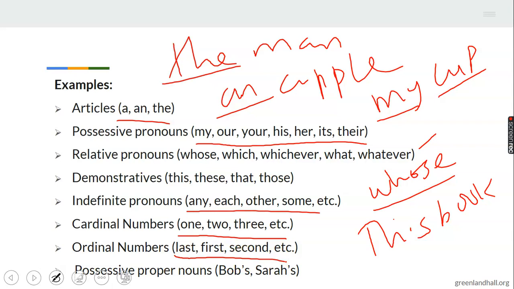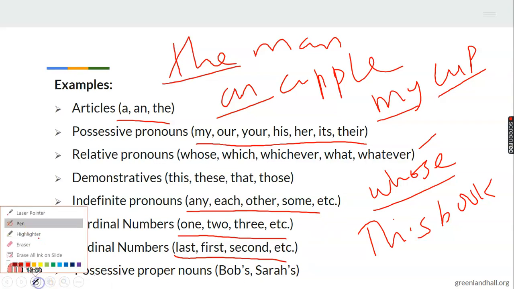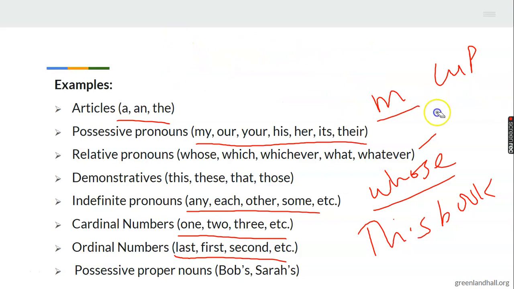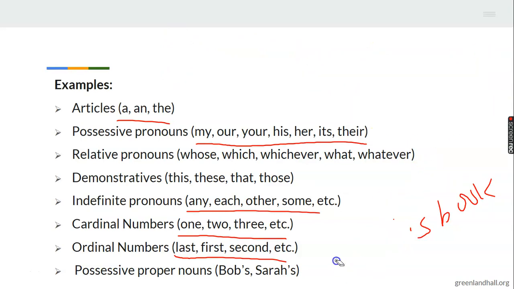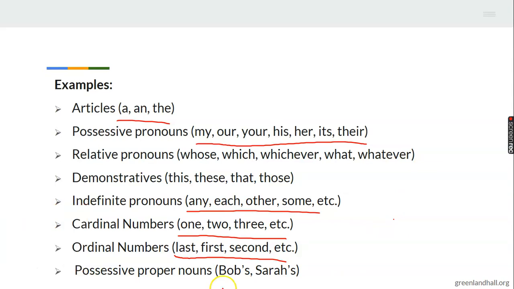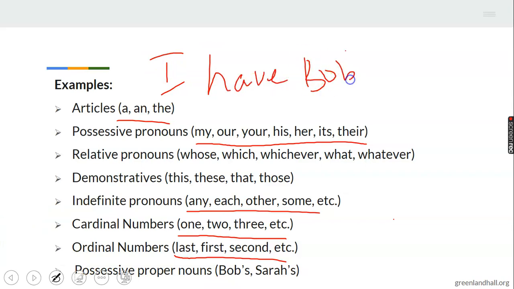Then some proper nouns can work as adjectives. Let me give you examples of proper nouns that can work as adjectives. When I tell you, I have Deborah's bag. I have Bobby's bag.